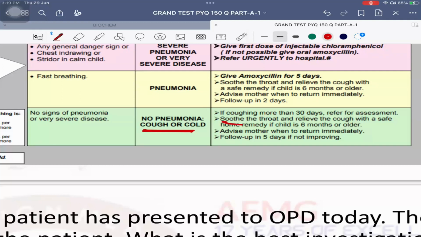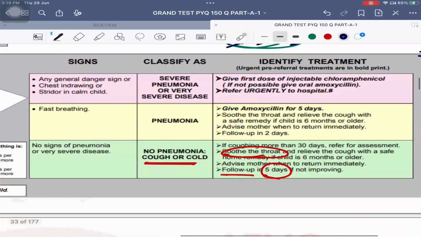What do we do in this child? Usually we need to soothe the throat of the child. That means we need to give cough syrup to the child. That's it. Okay? And we need to advise the mother when to return to us immediately. And important, follow-up should be carried out in how many days? 5 days. Okay, no antibiotics should be started. This is important to remember. Okay?